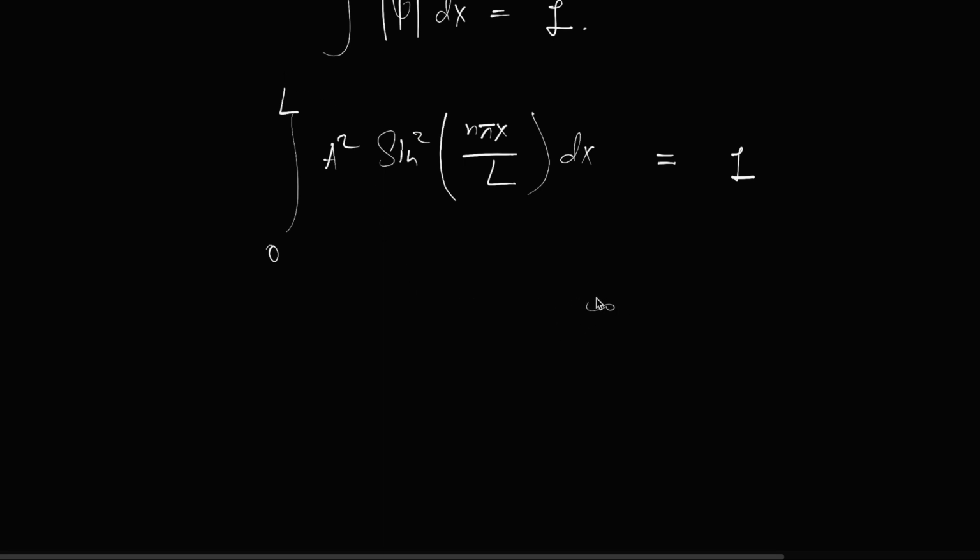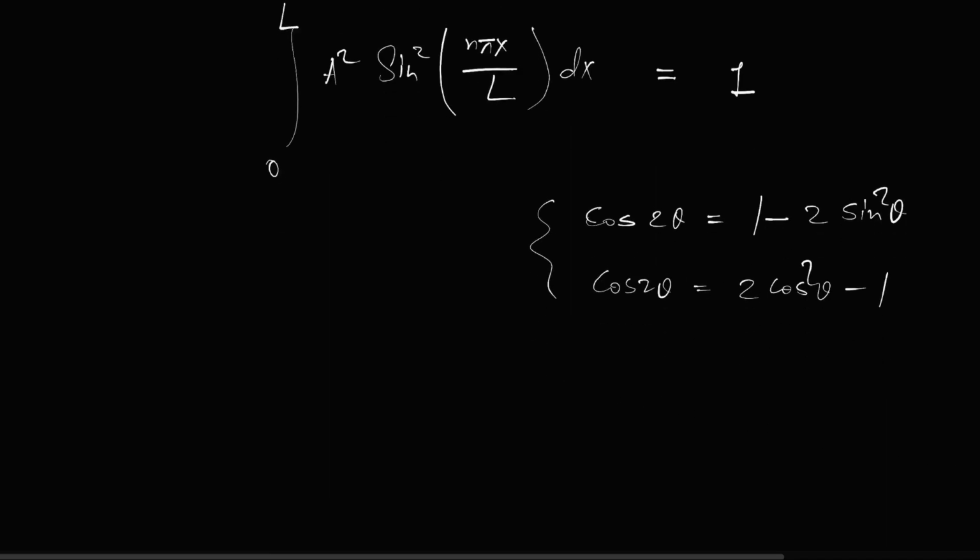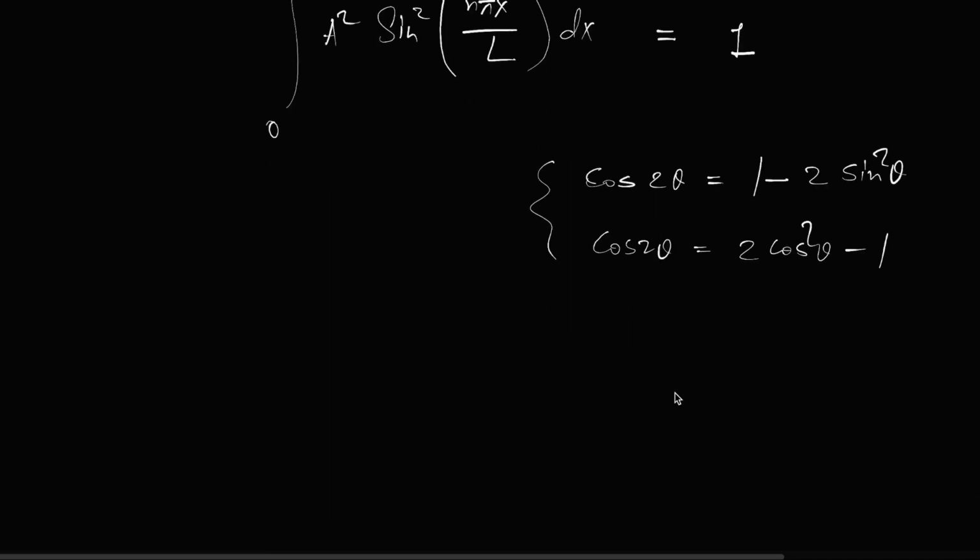So like cos 2 theta is equal to 1 minus 2 sine square theta. So you will write the sine square theta and all the other things on one side, and then integrate those things. Another formula is also there, cos 2 theta equals 2 cos square theta minus 1, the half angle formula. If you use this formula and you calculate the value of A, that will be equal to root 2 by L.